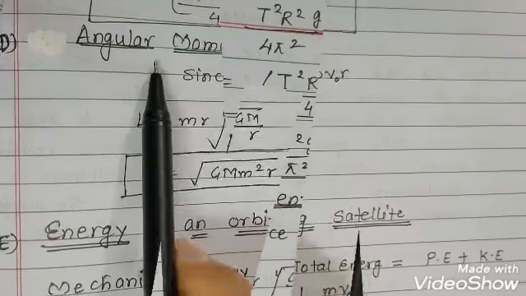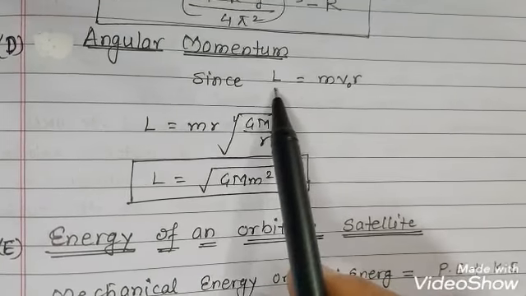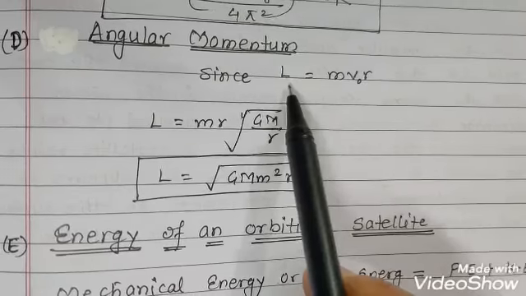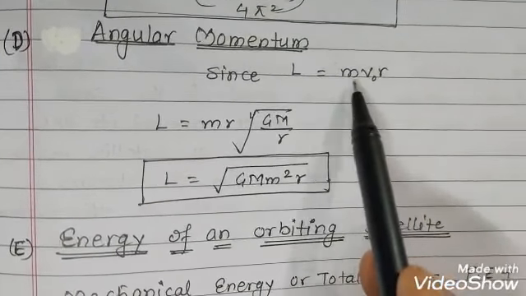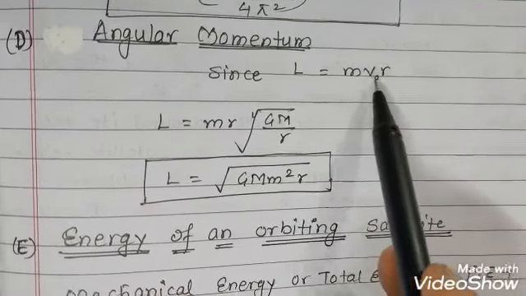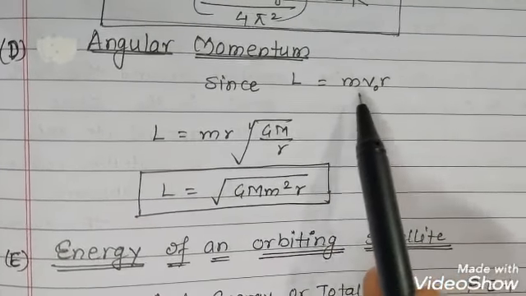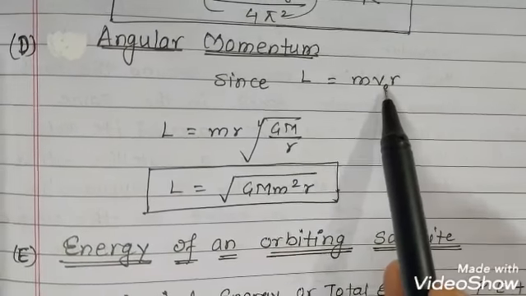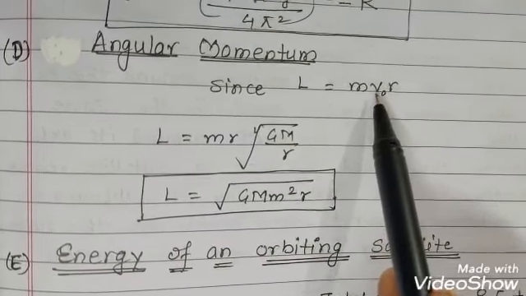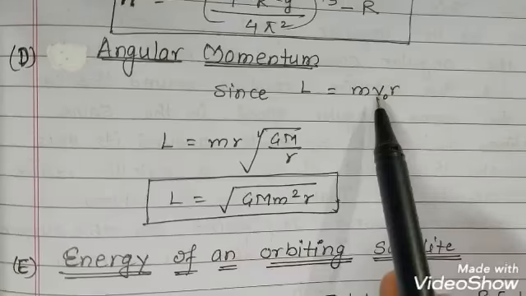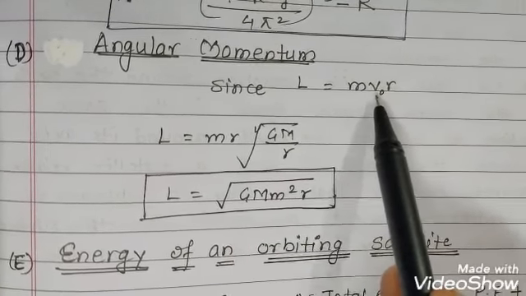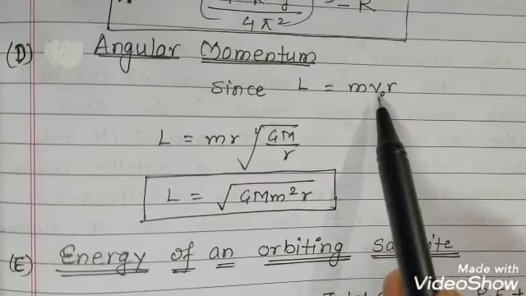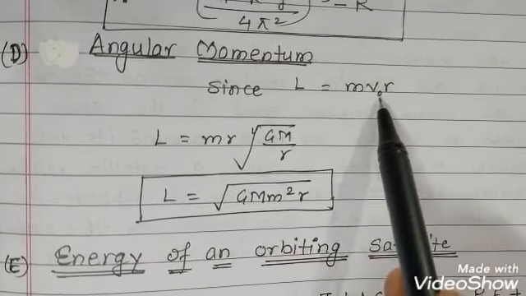Momentum of the satellite: we know that the angular momentum L, if we just check the magnitude, is equal to mvr, where mv is the linear momentum multiplied by the radius. Here v means the minimum velocity which is required to set the satellite into the orbit, that is v₀ we are writing here.